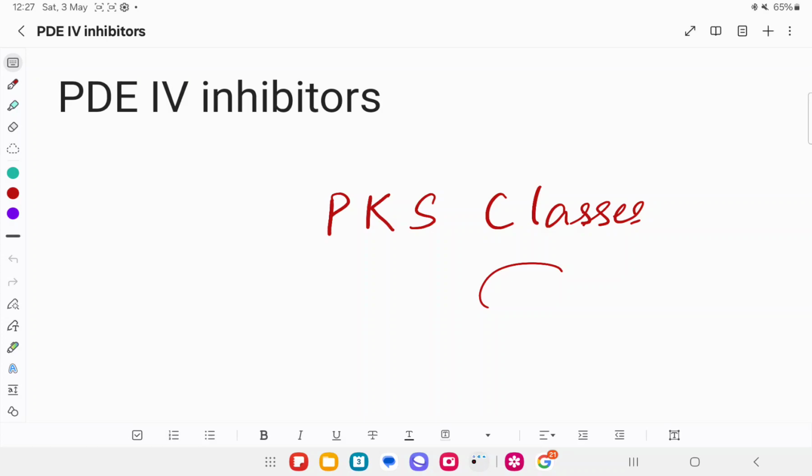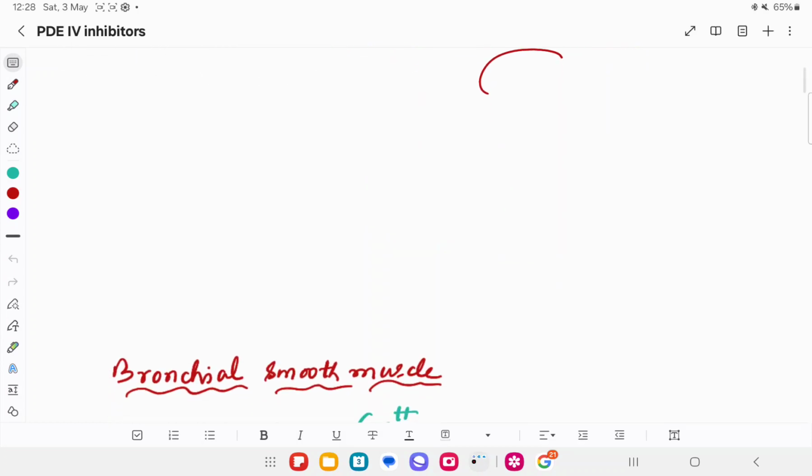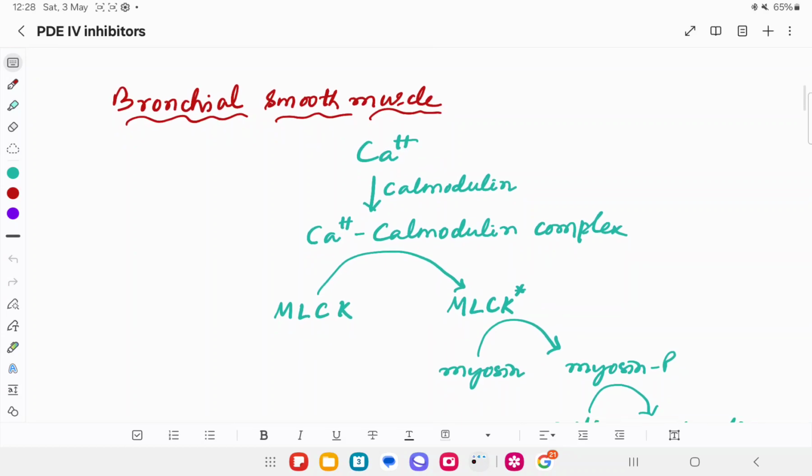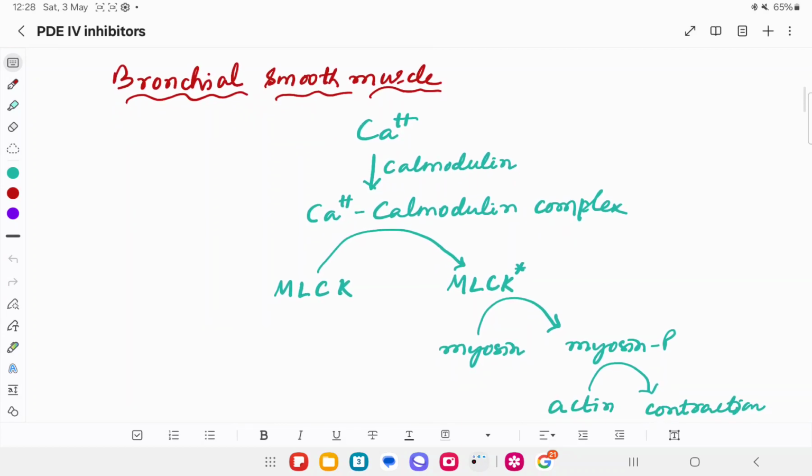Today we'll study PDE4 inhibitors. PDE stands for phosphodiesterase. PDE4 inhibitors act in the bronchial smooth muscles, and in bronchial smooth muscles or any smooth muscle, the contraction